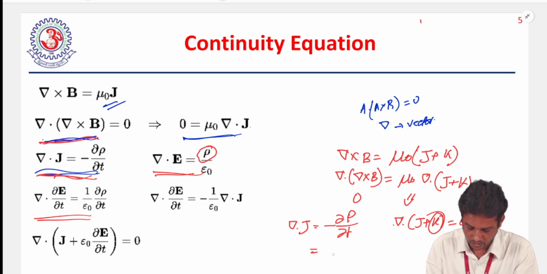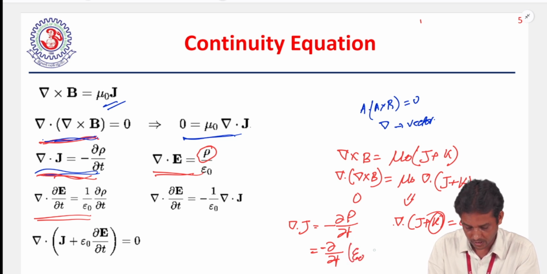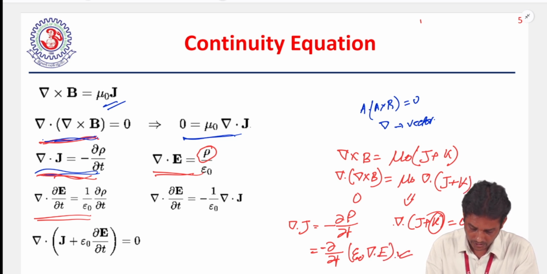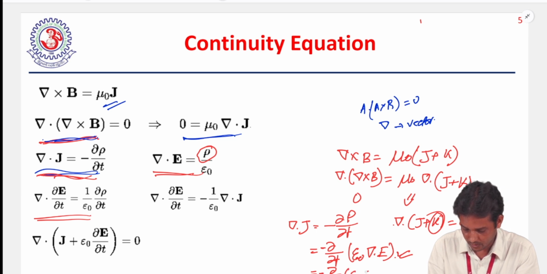We know that rho by epsilon naught is the divergence of E, so we can replace rho by epsilon naught times the divergence of E. Then the equation becomes divergence of J equals minus the divergence of epsilon naught del E by del t.